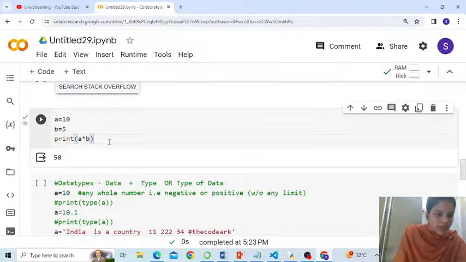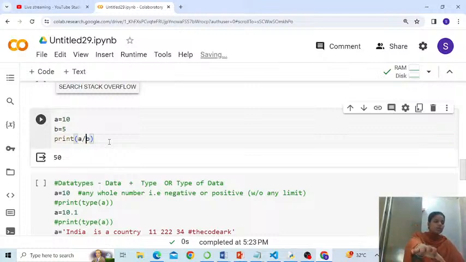A plus B, A into B, A minus B, whatever you are printing. So this is A into B, and my actual work starts from here. Yes, Praveen, it's better to use, in fact, it is one of the best tools to use. Alright. Take it. I say A divided by B.